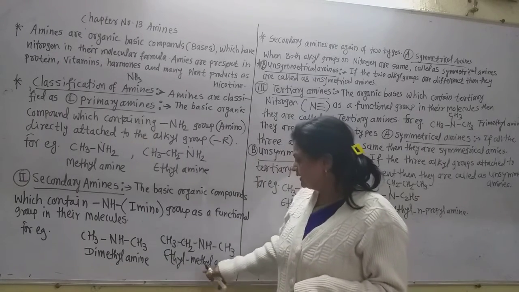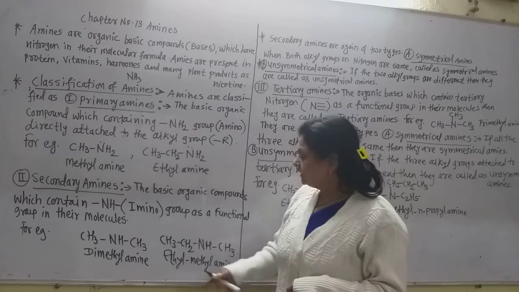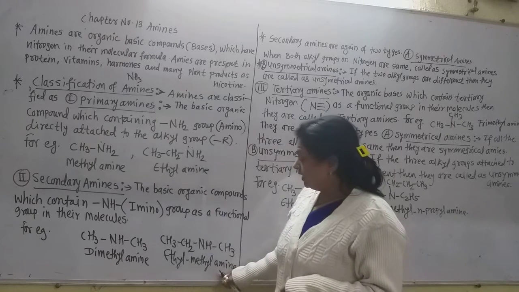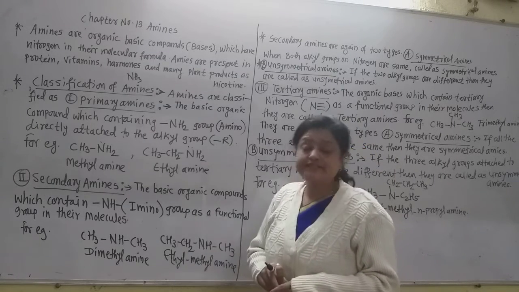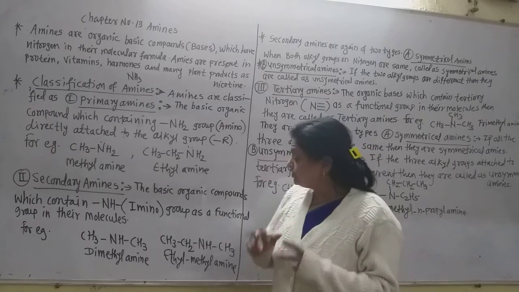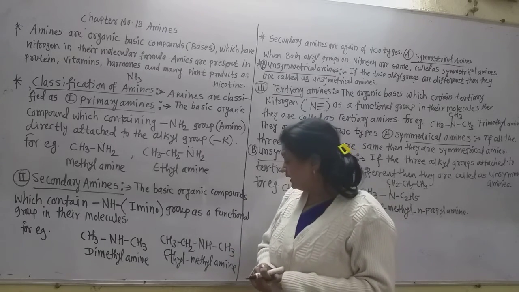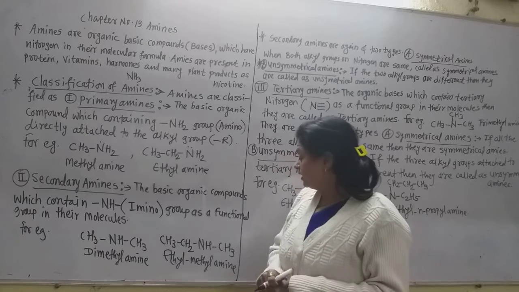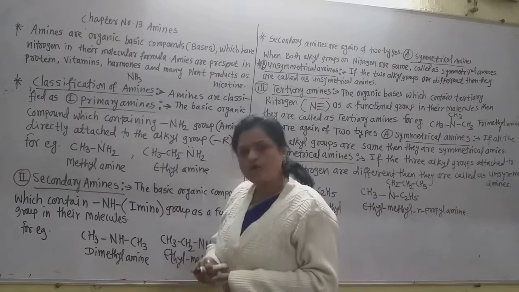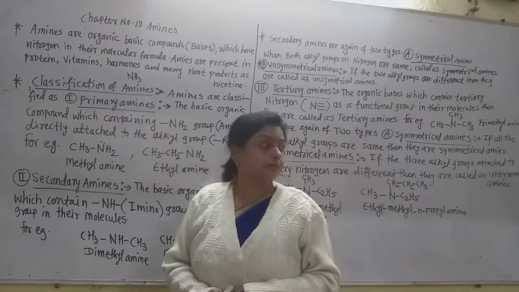For example, this ethyl methylamine, as alphabetically E comes first, therefore the name is given as ethyl methylamine. And the IUPAC names of these secondary amines are given by taking the larger alkyl group as the parent alkane. So the name of this compound may be methyl ethanamine, and the name of this compound is methyl methanamine. In this way the IUPAC names are given.